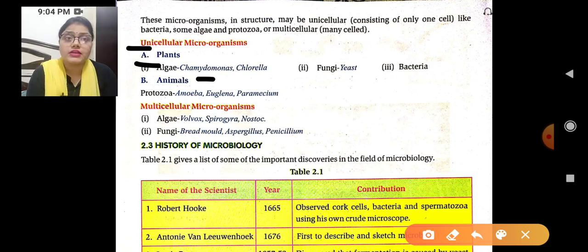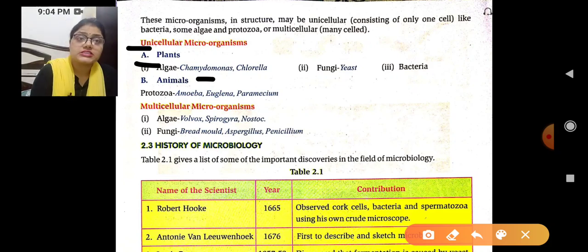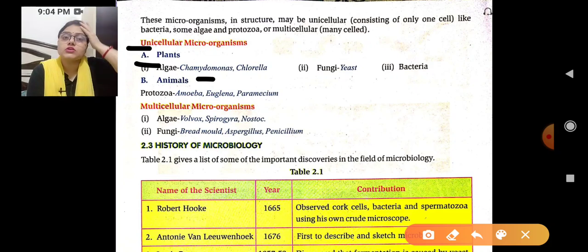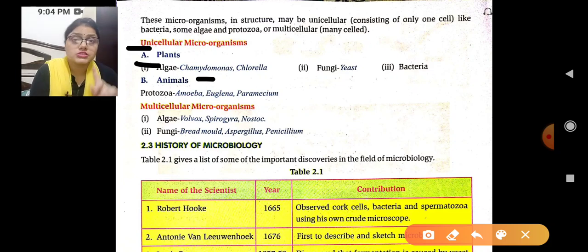In the fungi we are having yeast, then the bacteria. So three kinds of microorganisms are present in the plants. First is algae, in which it is Chlamydomonas and Chlorella. Next one is the fungi, in which it is yeast, and then the bacteria.